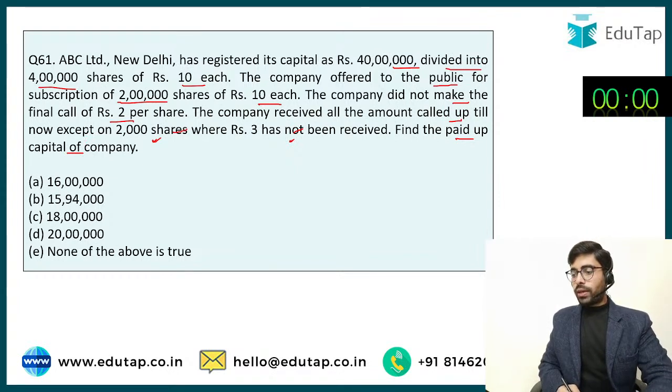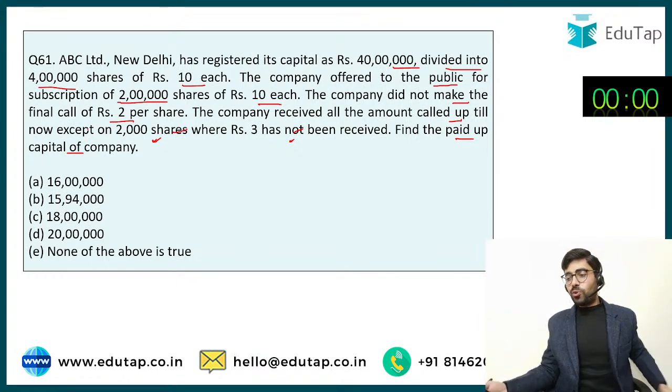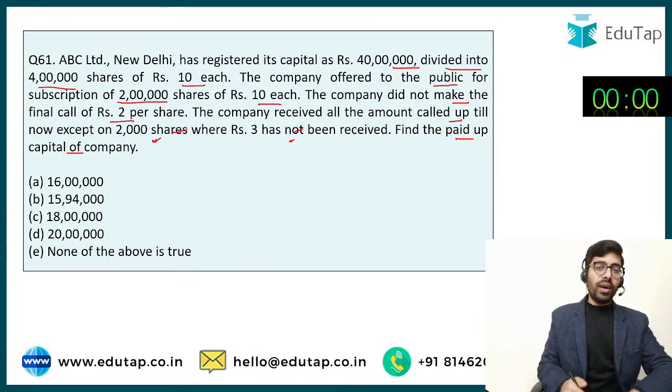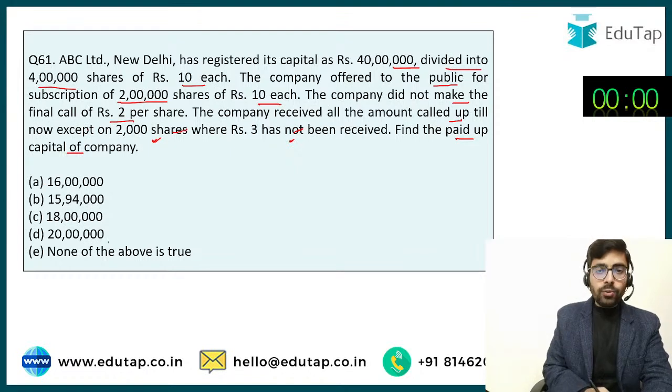Sonia is so quick. Sonia is saying option B. Nilesh, super quick. Bharat, so quick you are. So let's try to understand. Okay, let's try to understand here.